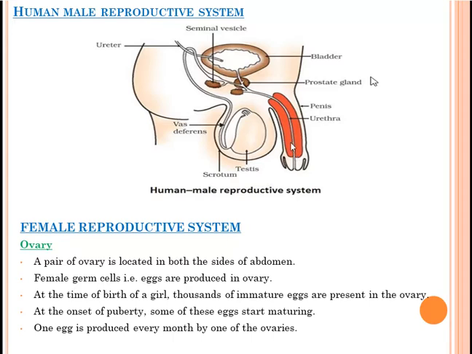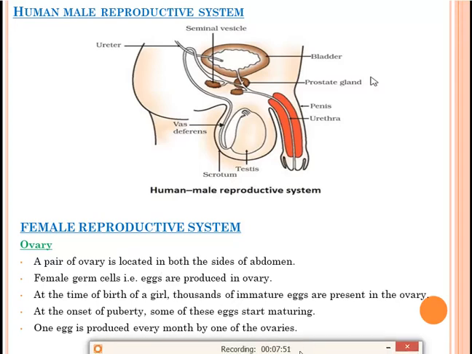Urethra is a common passage for both sperm and the urine. This is the vas deferens which connects with the ureter. It helps in the delivery of sperms from the testes to the other parts. This is the male reproductive system. Now we'll start with the female reproductive system.